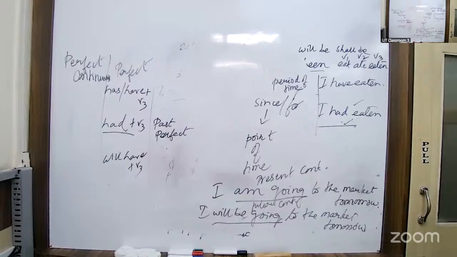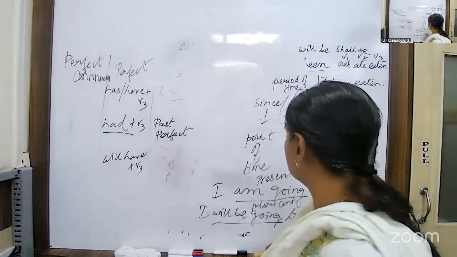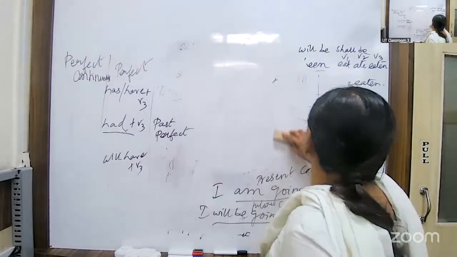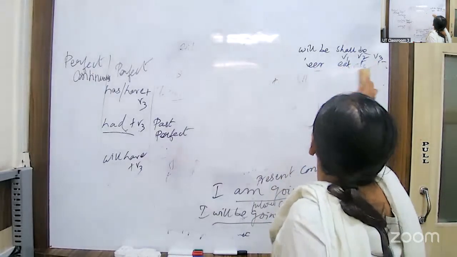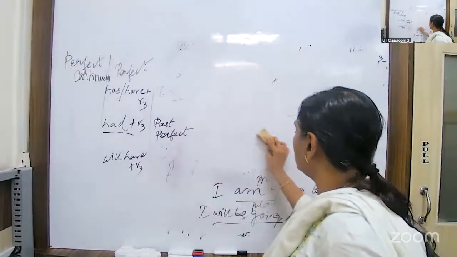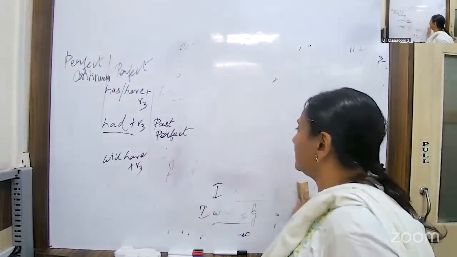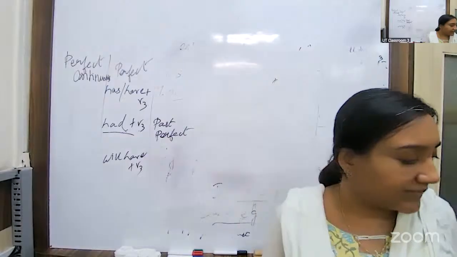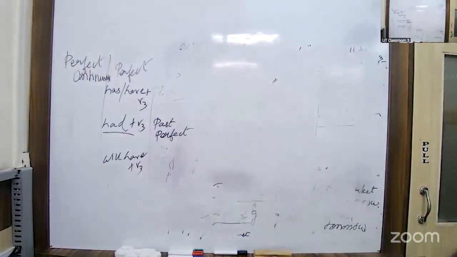Wait, I have to check the dialogue writing also. I hope you have done the homework. Give me your notebook. By the time you do it, I'll check your dialogue. I hope you have done it. Give me the pen also. Will you have an extra pen? You have an extra pen. He has. I will also have.